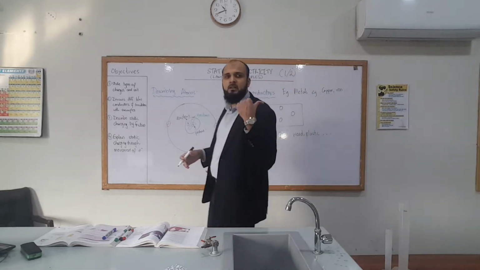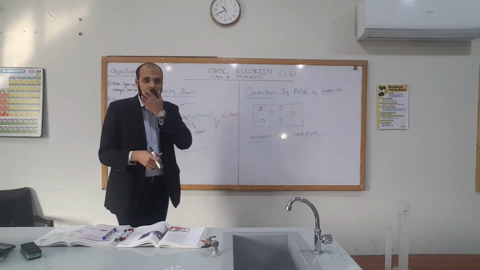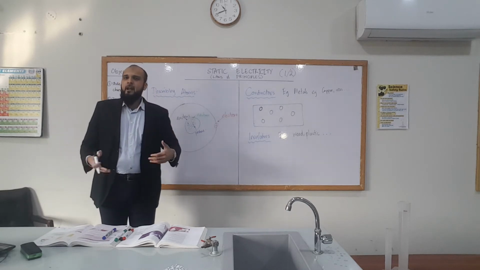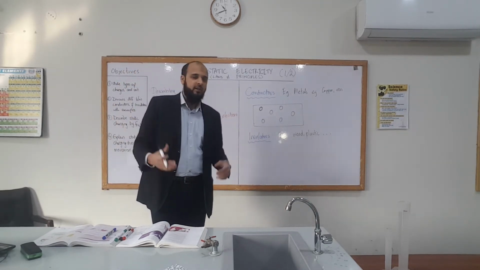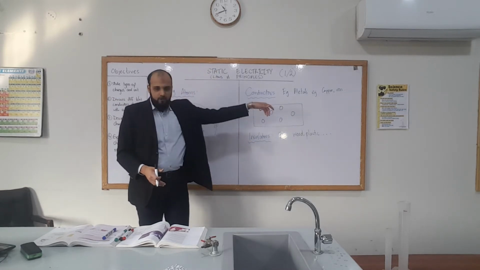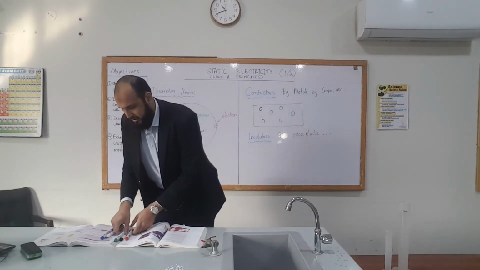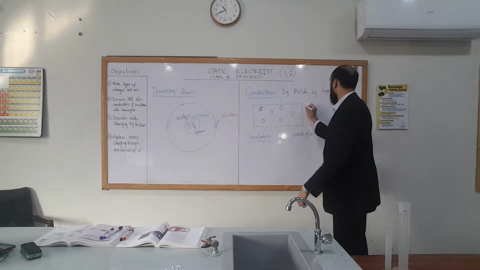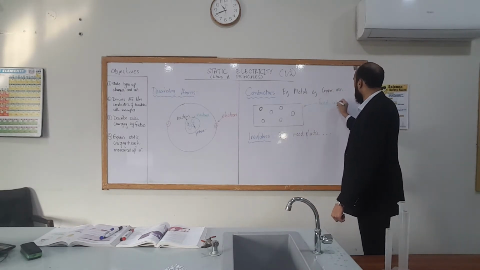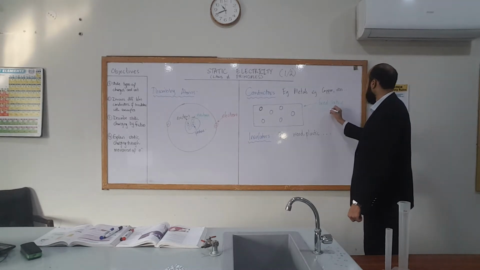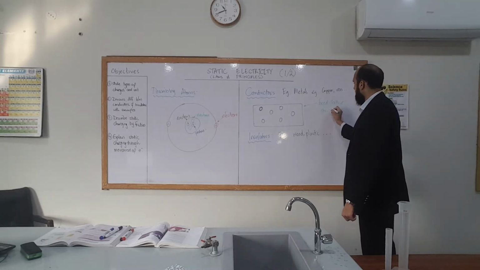We'll assume that these are solid for the time being. So a fixed lattice structure, regular shape, fixed shape. You can write it down if you like. Lattice structure. This is a key word.